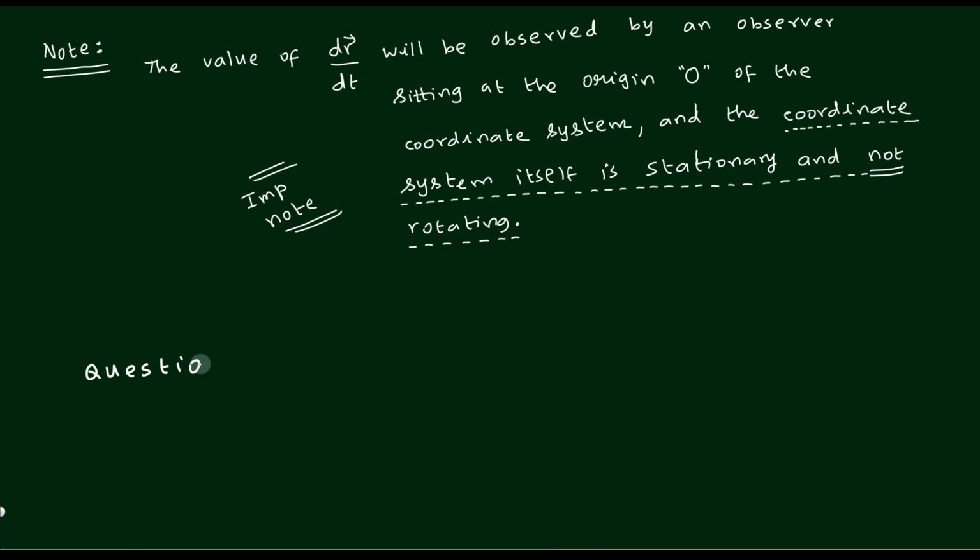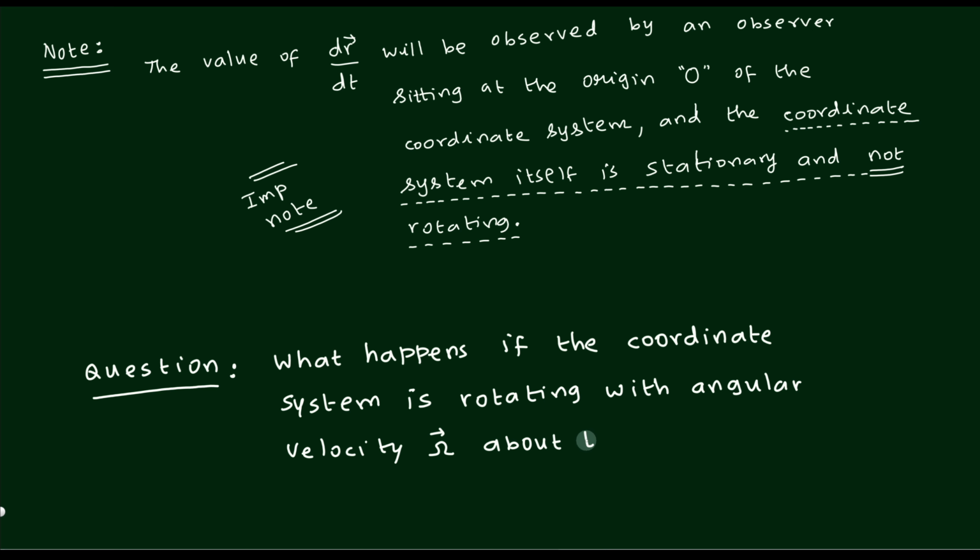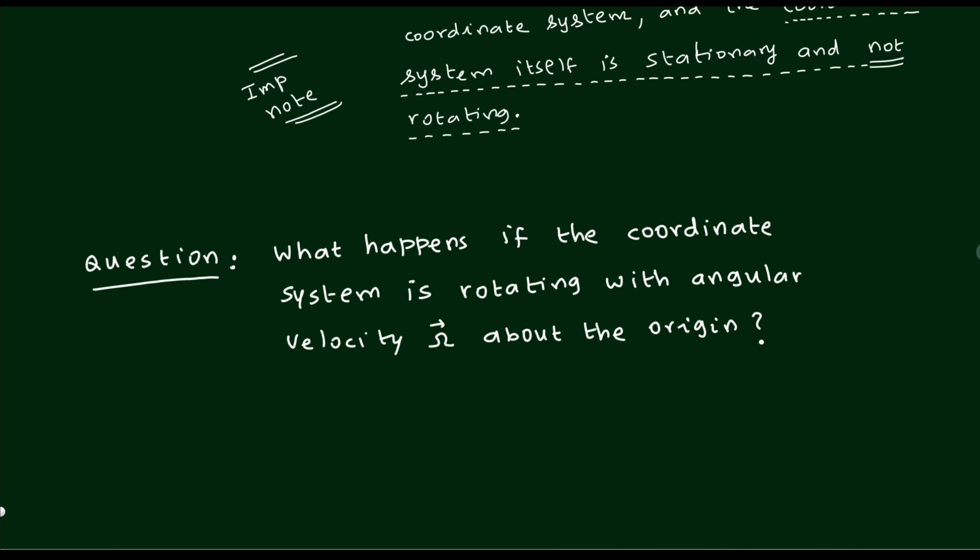So let us write down the next question. What happens if the coordinate system is rotating with some angular velocity? Rotating means with some angular velocity, capital omega, about the origin. Please note down that it is capital omega. I want to distinguish it from the standard omega symbol because they are not necessarily the same.